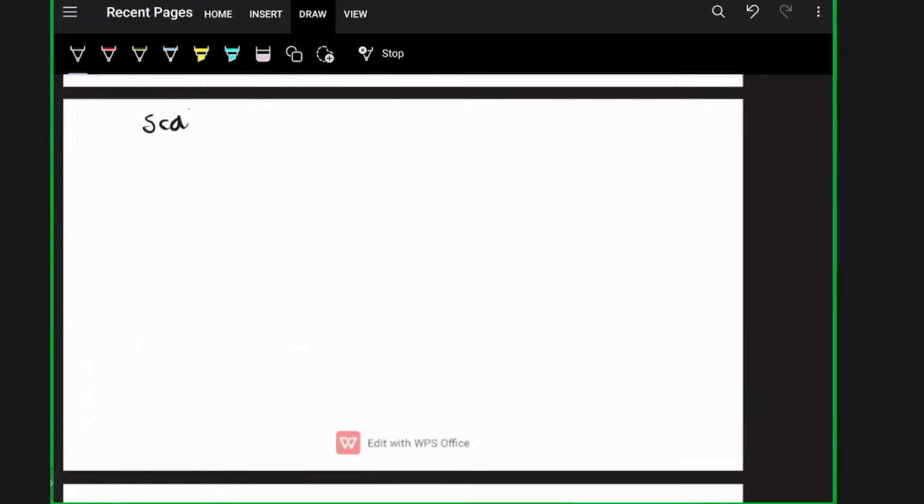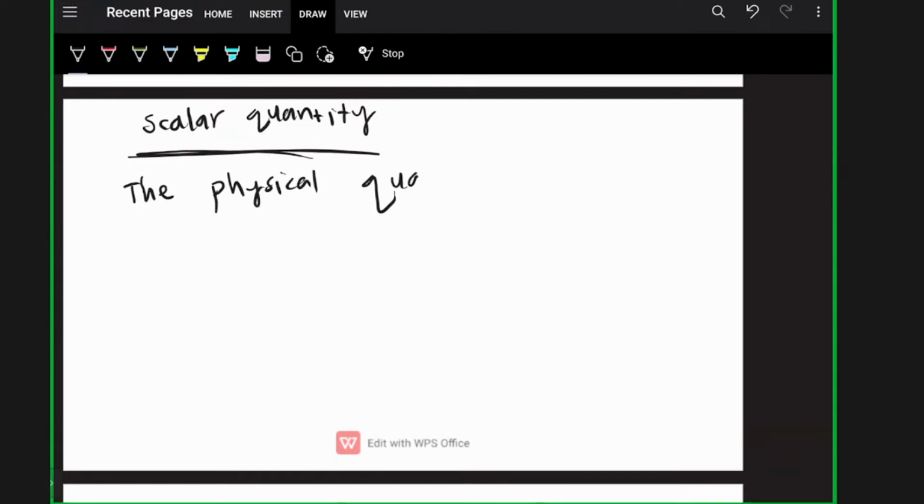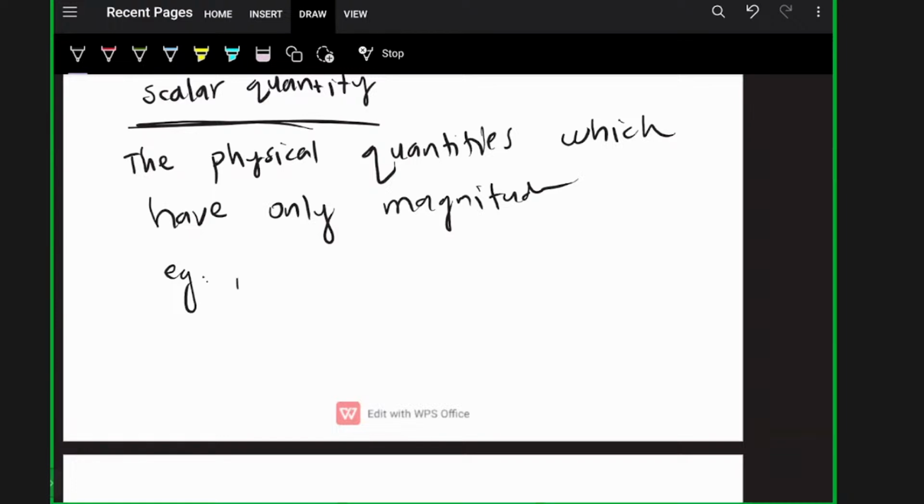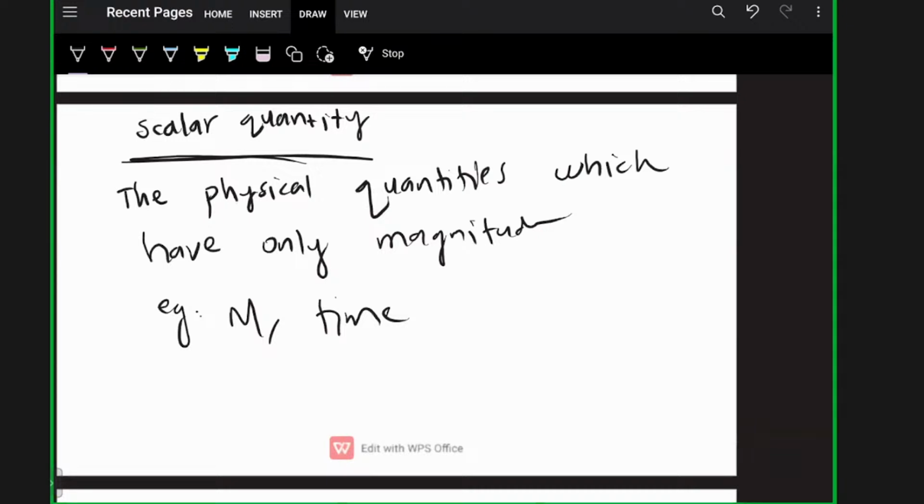What is meant by scalar quantity? Scalar quantities are the physical quantities which have only magnitude. For example, mass, time, pressure, and so on. Physical quantities which have only magnitude are scalar quantities.